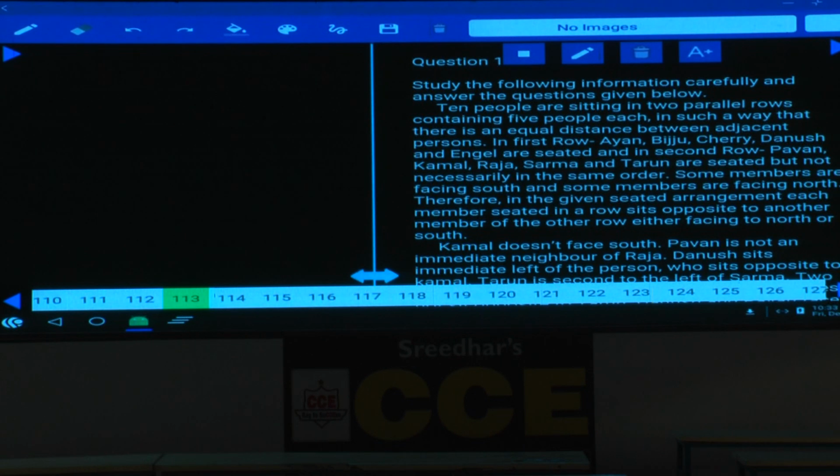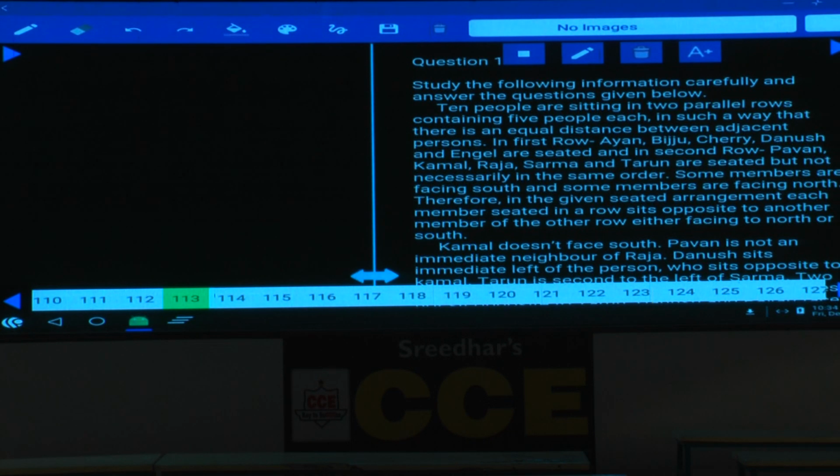In row 1, who are the persons in the first row? A, B, C, D and E are seated, and in the second row P, K, R, S, T are seated, and some members are facing south and some members are facing north. Therefore, in the given seating arrangement, each member seated in a row sits opposite to another member, isn't it?